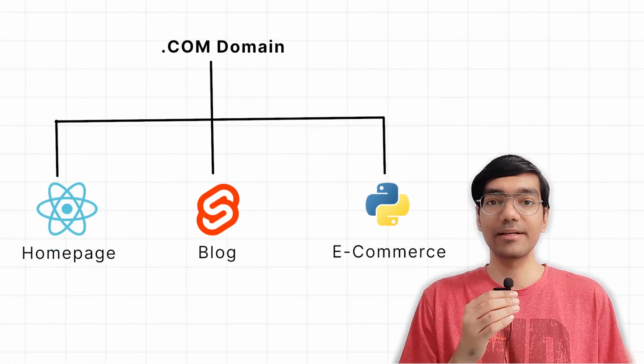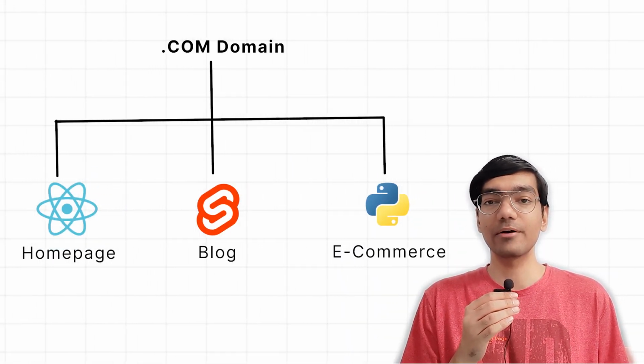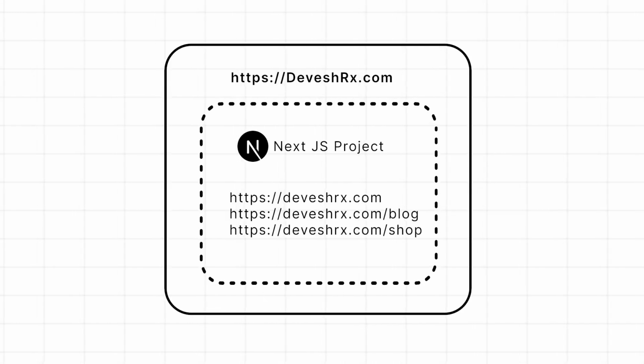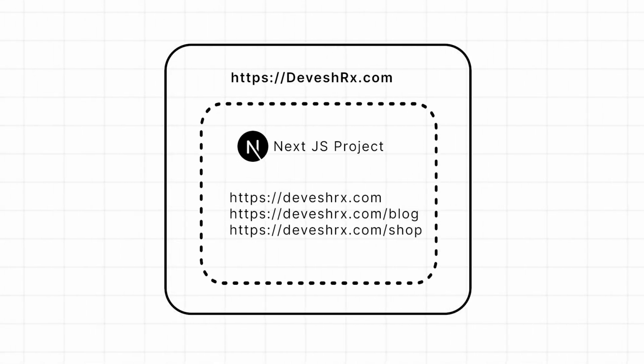Today we are going to discuss how to create multiple projects under a single domain without compromising on SEO or performance by using URL rewrites. Imagine a scenario in which you have a .com domain with multiple sections such as blog, e-commerce along with homepage.